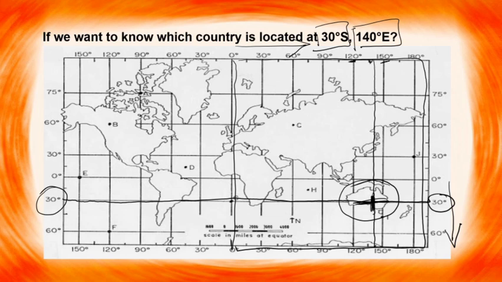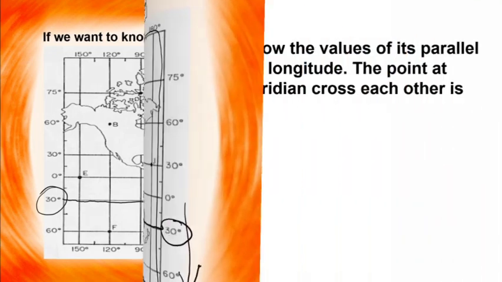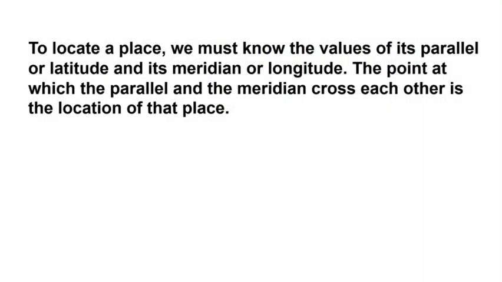In this way, we find out the location of a place. Thus, to summarize, we can say that to locate a place, we must know the values of its parallels or latitudes and its meridians or longitudes. The point at which the parallel and the meridian cross each other is the location of that place.